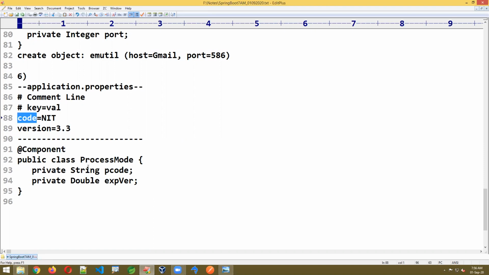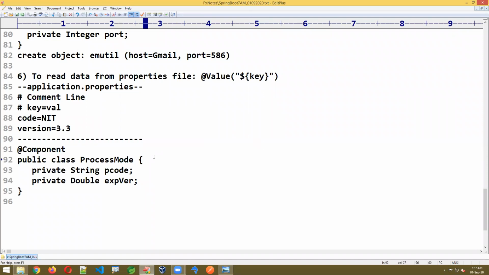If you want to read the data from a properties file, the syntax I'm writing is @Value, parenthesis, double quotes, dollar, open brace and close brace, and the key. That is the syntax that you need to follow here. Like this we have to write. Whatever key you write in the properties file, the same thing.